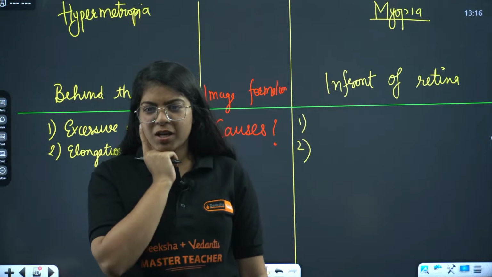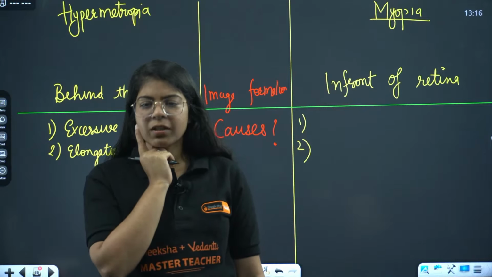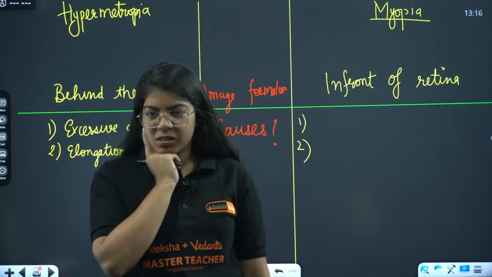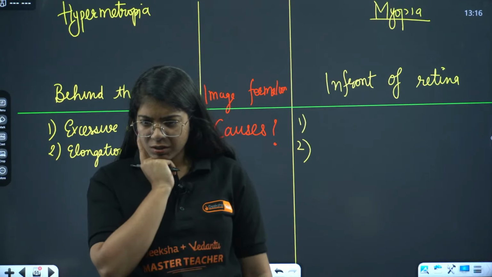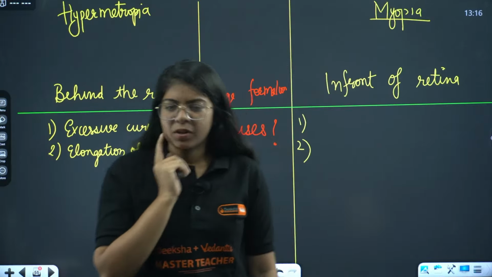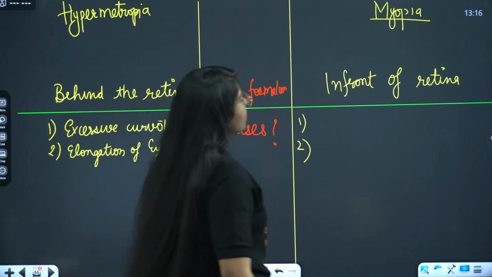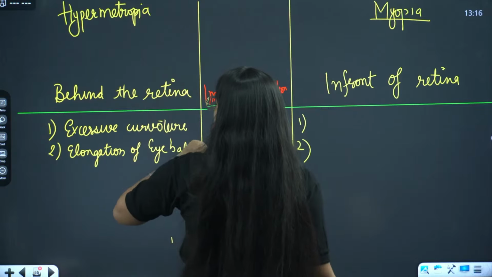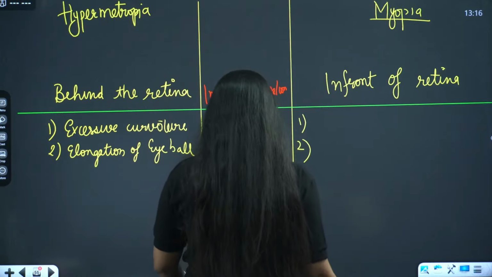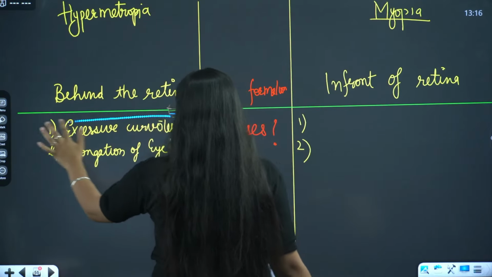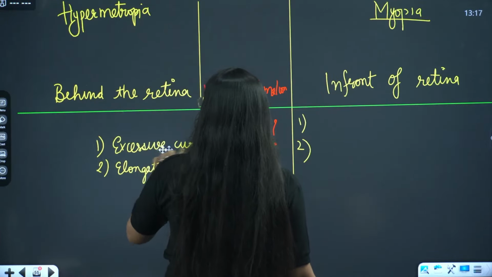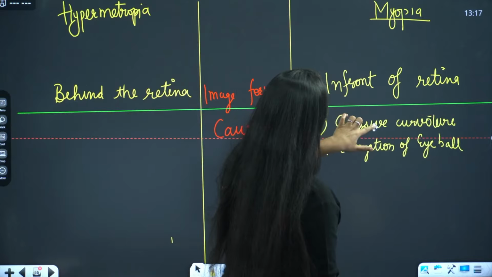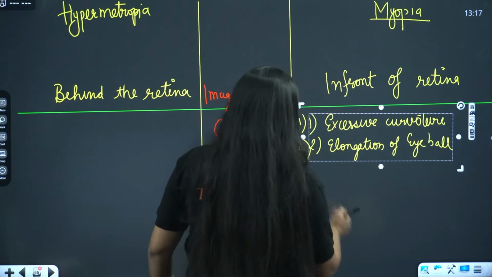Short eyeball, yes, for hypermetropia. Okay, so for hypermetropia, did I write it wrong? Wait. This is for myopia. Right, correct, everyone.